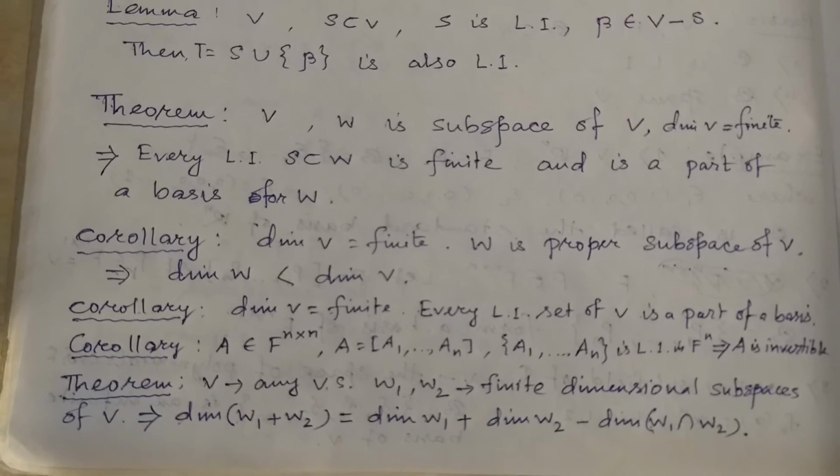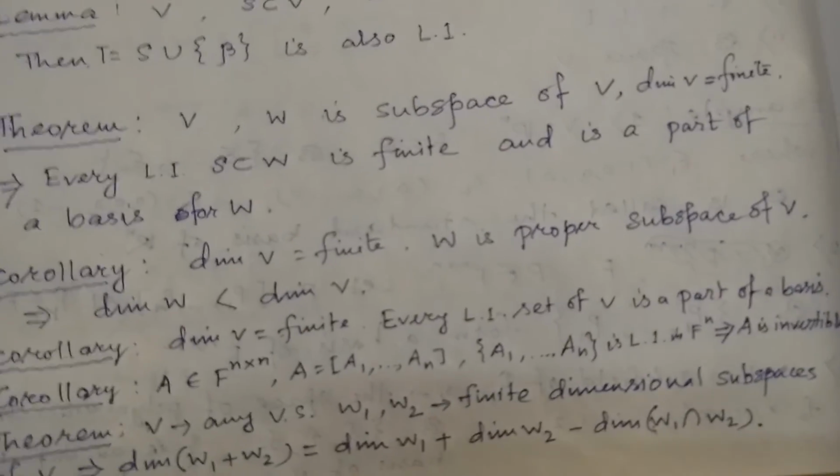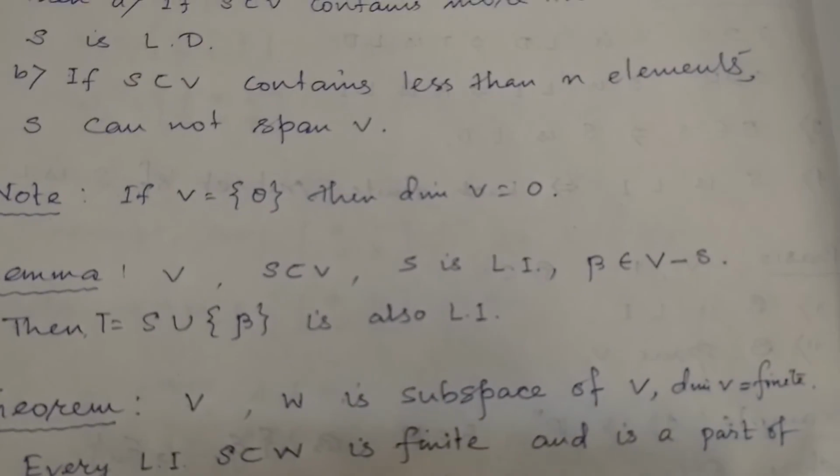So if the column vectors are linearly independent vectors in F^(n cross 1), then the matrix A will be invertible.